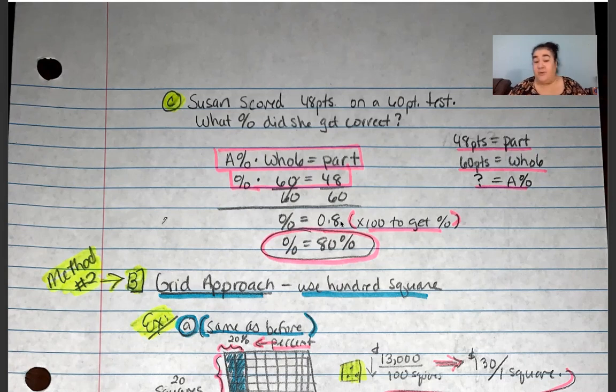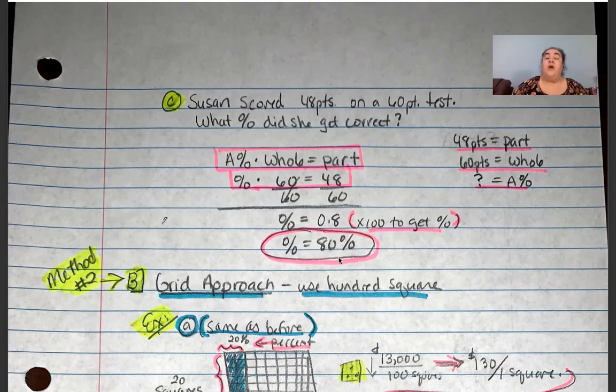That is not your percent. In order for that to be a percent, you must now take that decimal and convert it into a percent, because that's what we're looking for. And if you recall from our earlier conversation, how do we convert a decimal into a percent? Multiply by 100, right? So we multiplied by 100, and now we know that she got an 80% of her test correct when she scored 48 points out of a total of 60 points available.